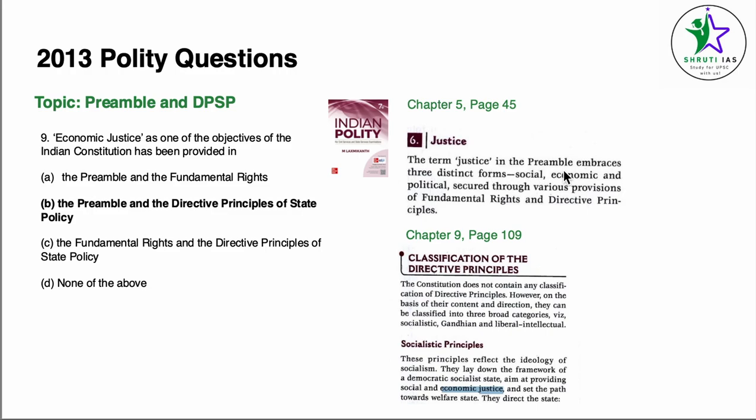The term justice in the preamble embraces three distinct forms: social, economic, and political. Directly, it's given that economic justice is here. In the next paragraph, the word economic justice has been used, which also gives our answer.